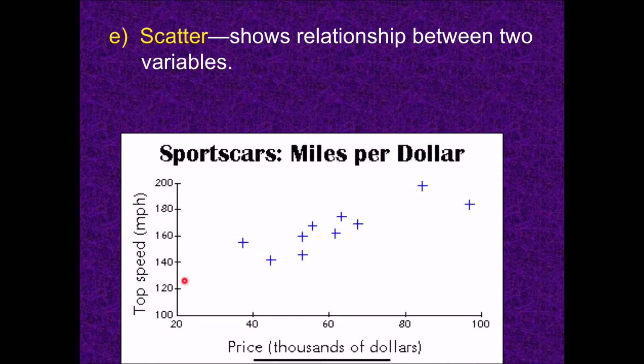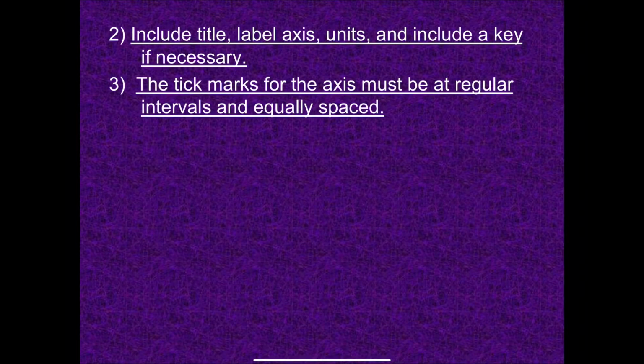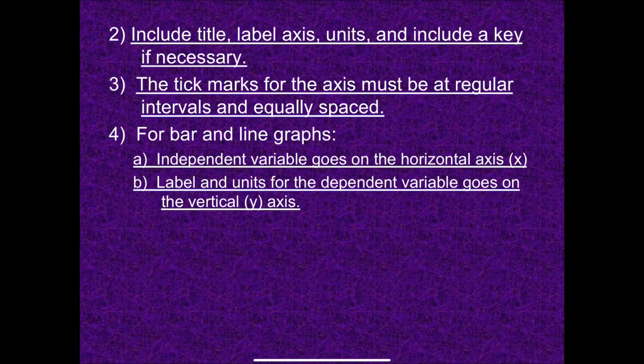From here to here looks like it's 20 miles per hour. So each tick mark represents the same amount. It's equally spaced, and the size has to be the same as well. That's why when we make graphs, we often use graph paper, so we can make sure these sizes are the same, and the values also need to be equally spaced, and that's very important. If you do these on a computer, it will automatically do it for you, but I am going to have you do some graphs by hand, so those are the things you need to keep in mind.